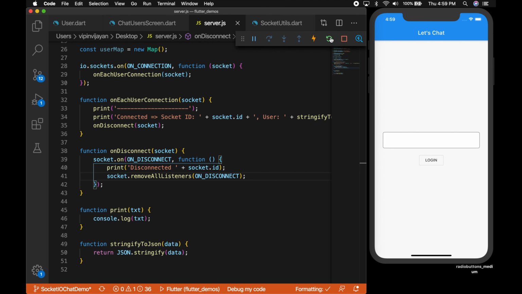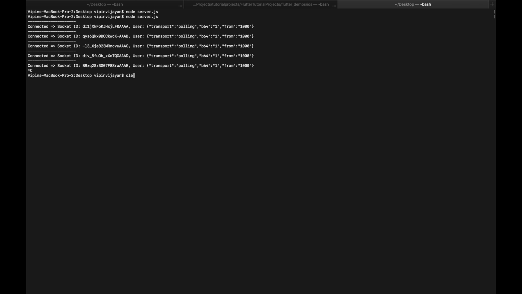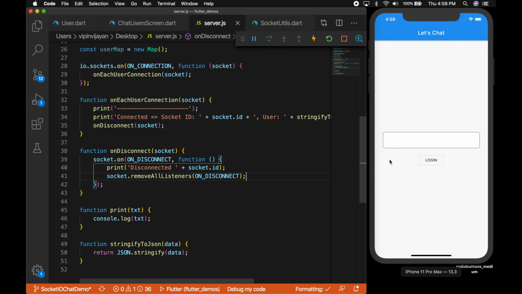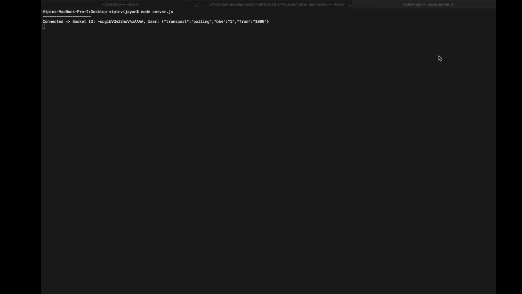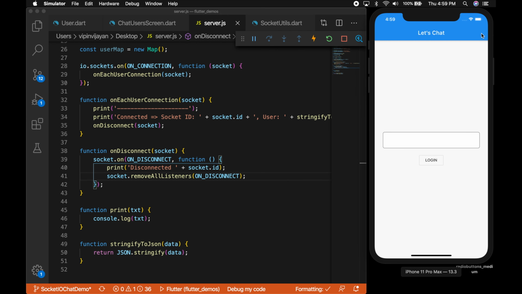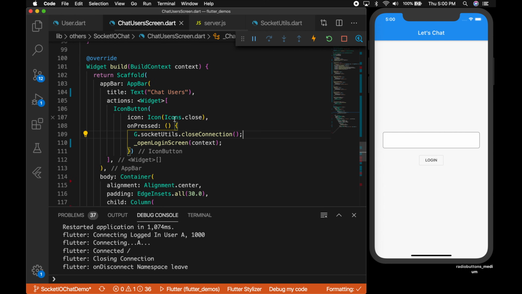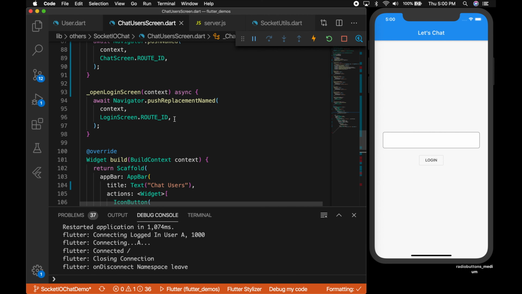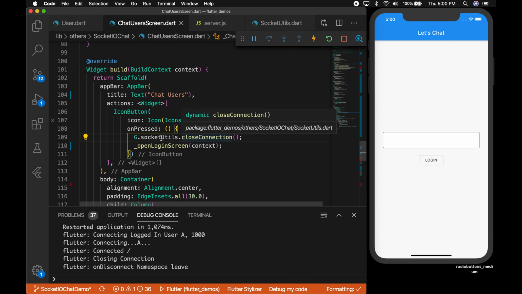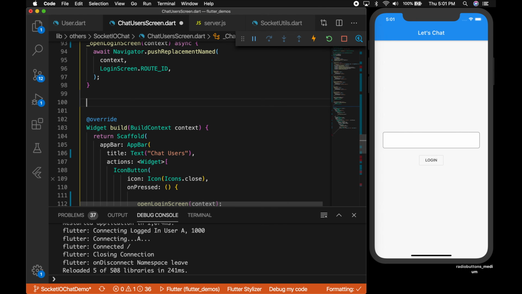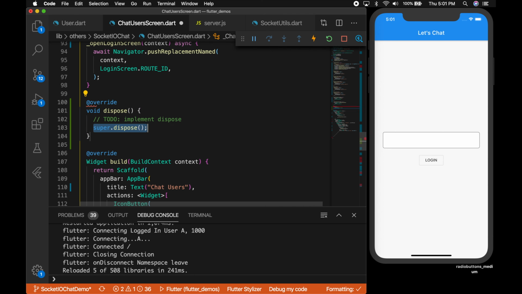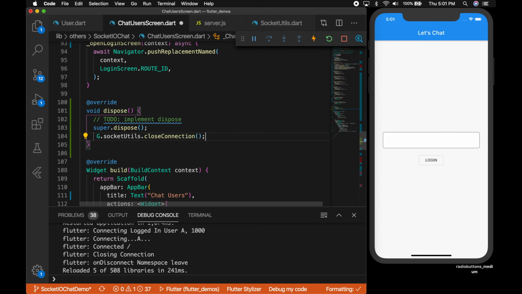Now save it and restart the server. Whenever you make changes, make sure you restart. Log in, log out, and you can see disconnected. Now let me move this close connection to the dispose callback of this class.